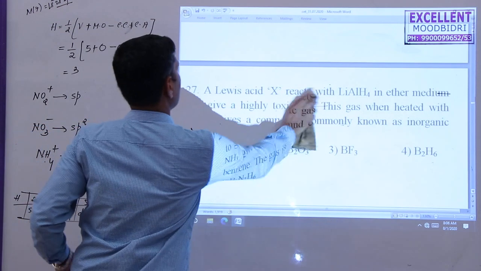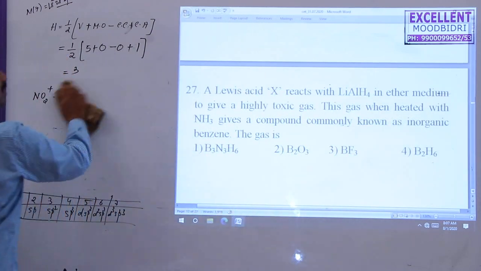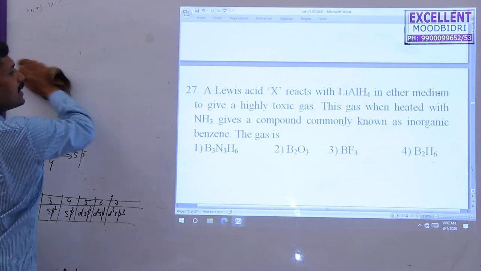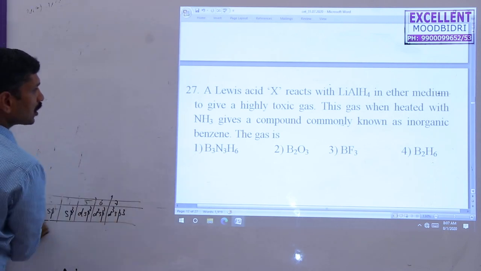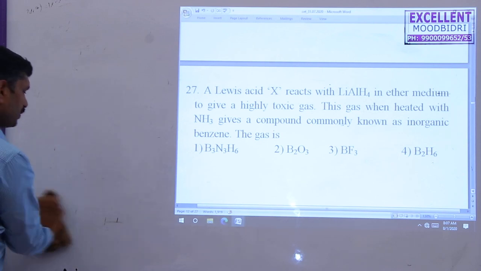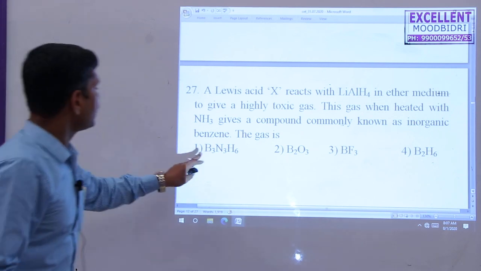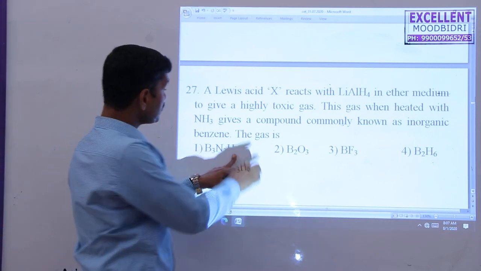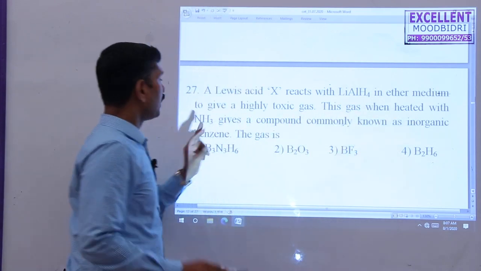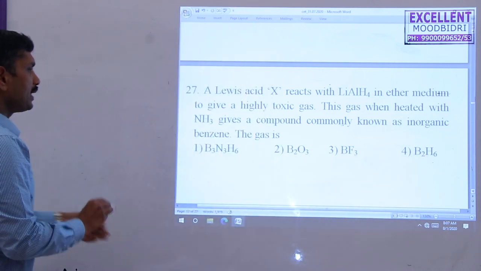A Lewis acid X reacts with lithium aluminum hydride in ether media to give a highly toxic gas. The gas, when heated with ammonia, gives the compound commonly known as inorganic benzene. We know that inorganic benzene is borazine, B3N3H6. Borazine is formed from diborane.